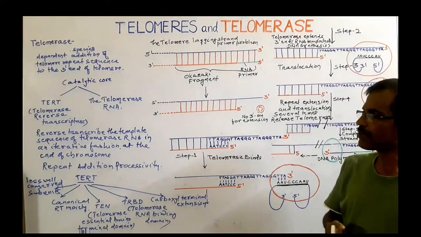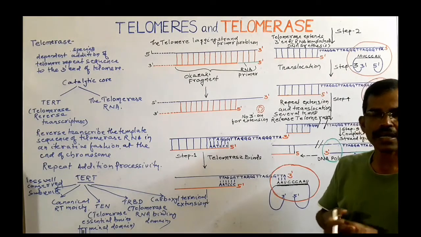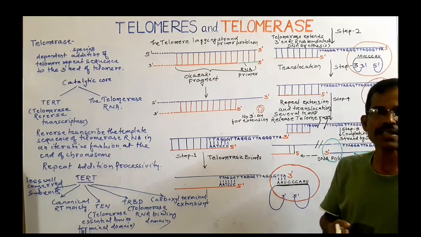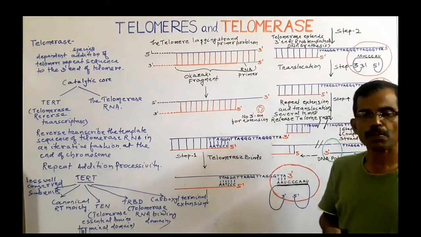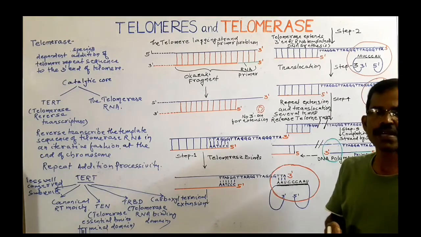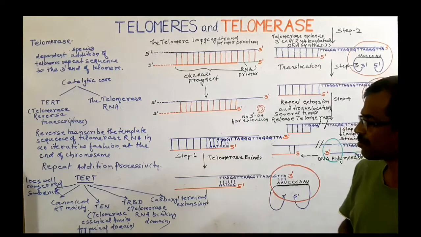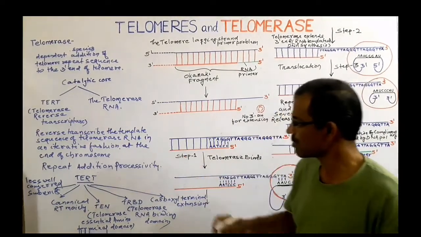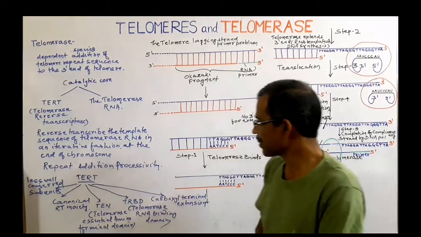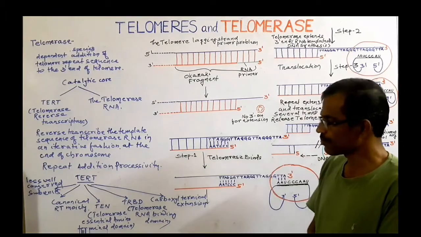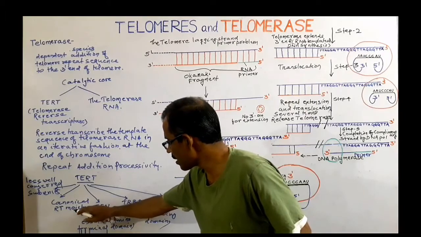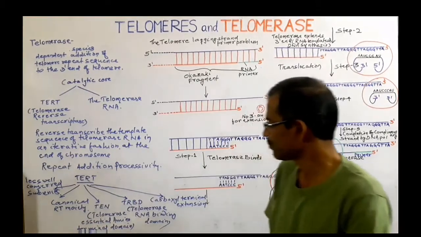The telomerase reverse transcriptase can catalyze the addition of telomere repeat sequence in an iterative manner. The propensity of some telomerases to add several telomere repeats without dissociation is known as repeat addition processivity. TERT, that means telomerase reverse transcriptase, is composed of several subunits. This component possesses the canonical reverse transcriptase moiety.